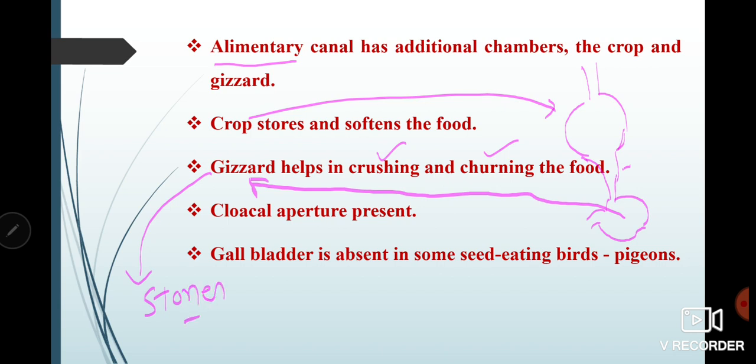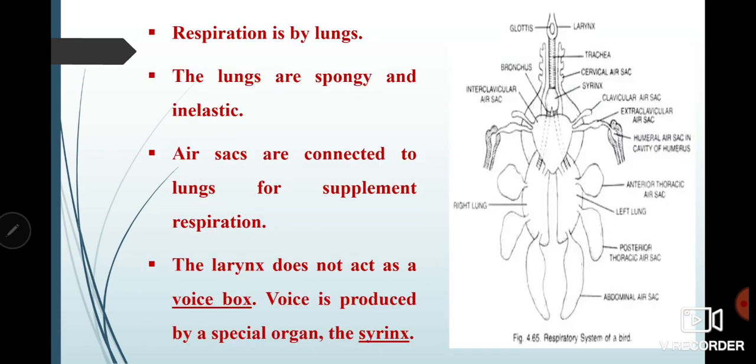Now, what about the cloaca? Well, the cloaca is present in these birds. Please remember this. They also have a gallbladder, which is absent in some seed-eating birds. Except, sorry, the pigeon is there, which does not have the gallbladder. Gallbladder is absent in pigeons and some seed-eating birds.